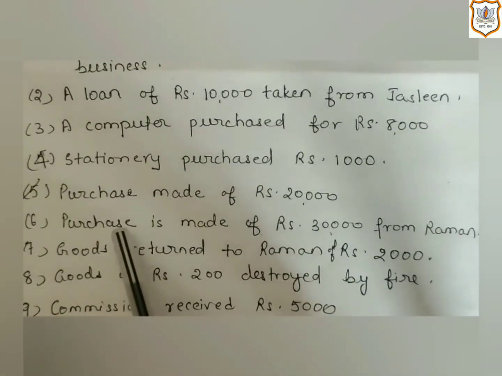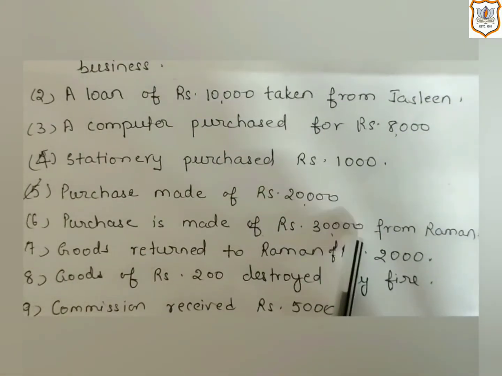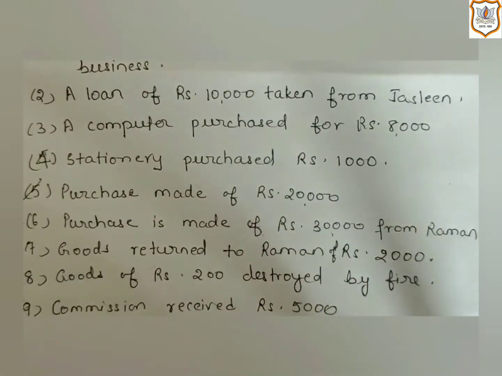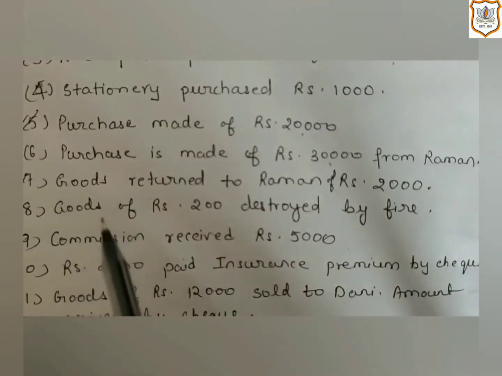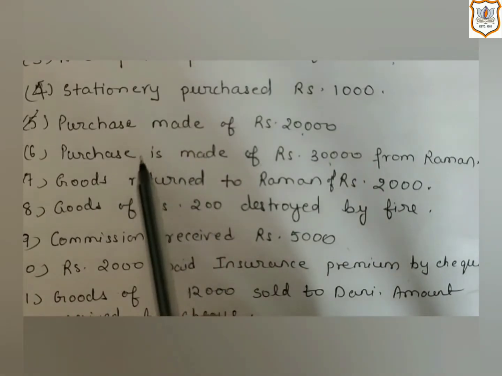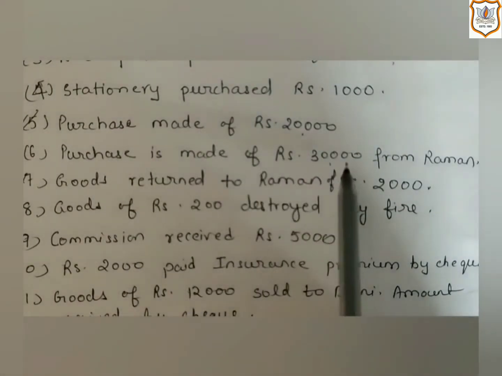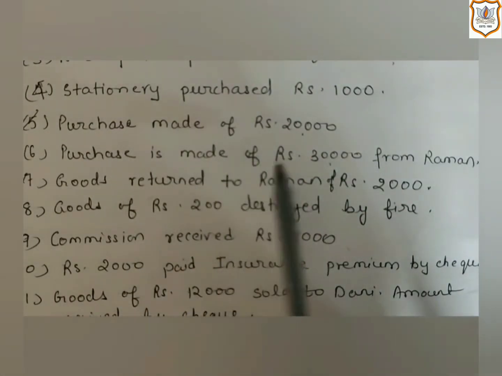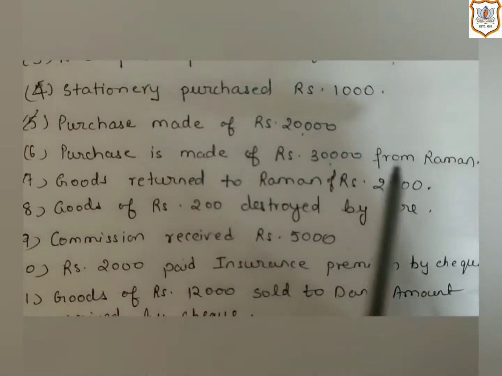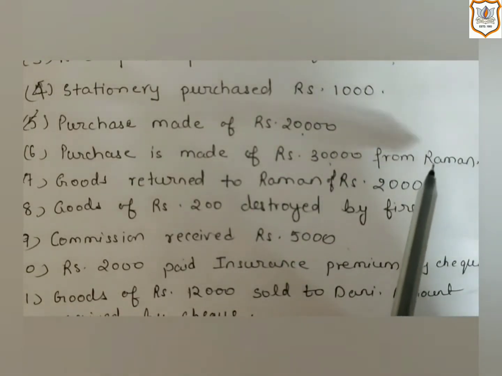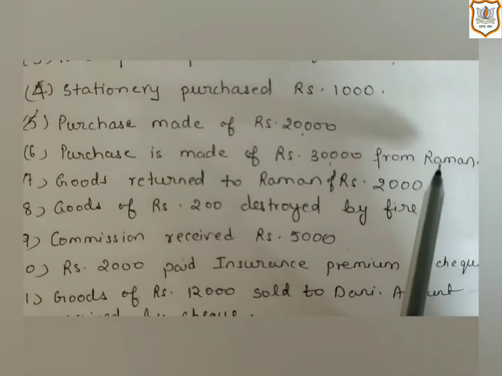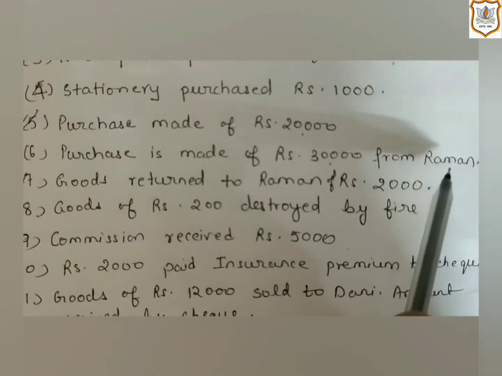That is, purchase is made of rupees 30,000 from Raman. Here, to make it easier, first let us identify whether the transaction is a cash transaction or a credit transaction. This is a credit transaction, as here no cash word is mentioned, only the name of the person from whom goods have been purchased is given, that is Raman.